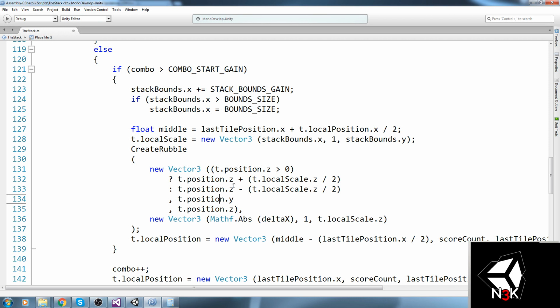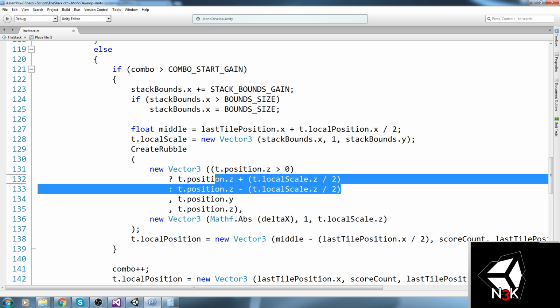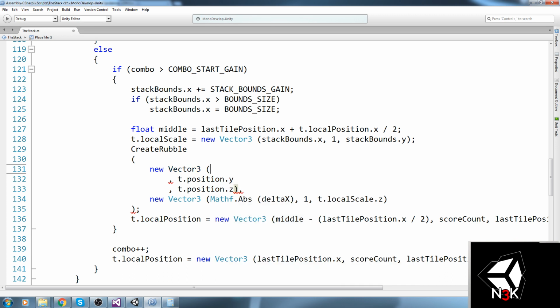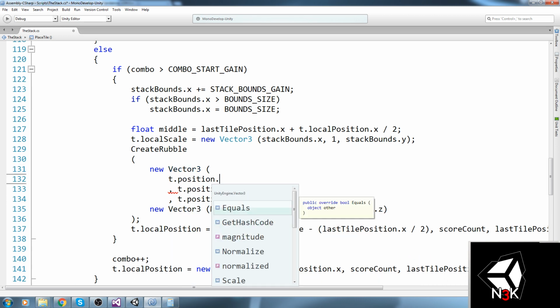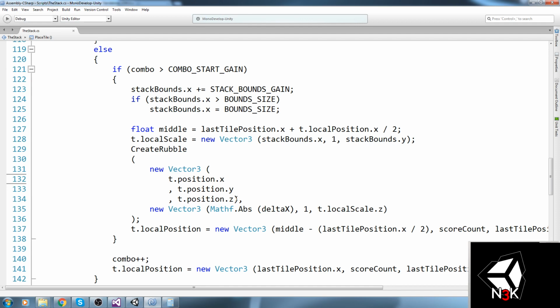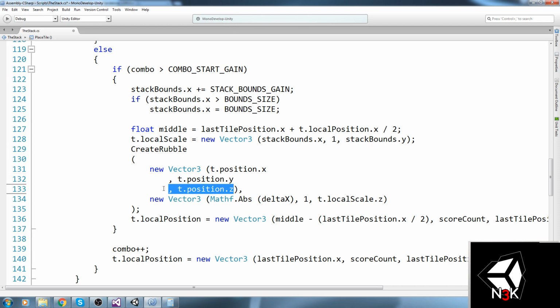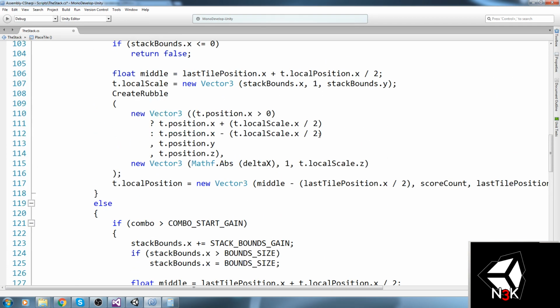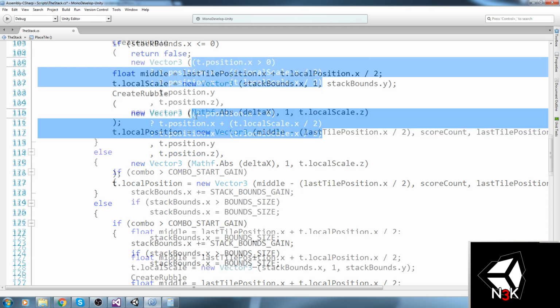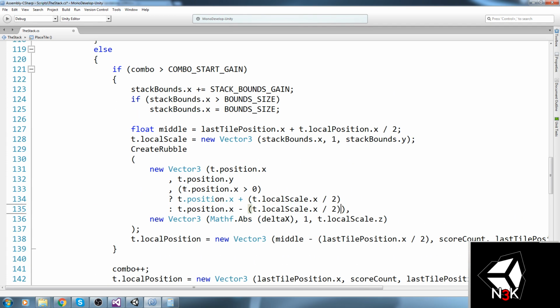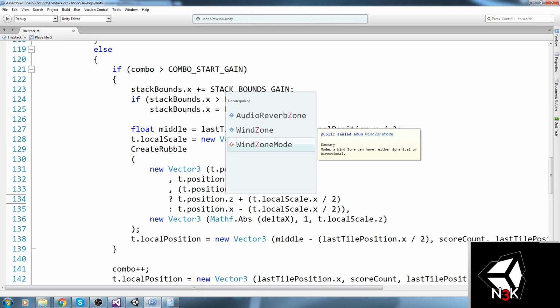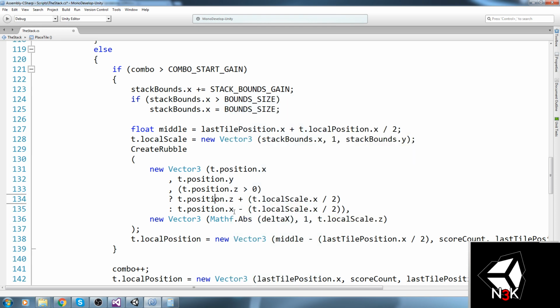Or actually, you know what? I'm completely wrong right now. This should be t.position.x, and in the z-axis, this is where we actually do the weird stuff, right? So what's the weird stuff already? It's all of this. So let me just put it in there. Try to format it as best as I can. But I don't have a lot of choices here, so let's do Z, Z here as well, local scale, Z, Z, okay, cool.